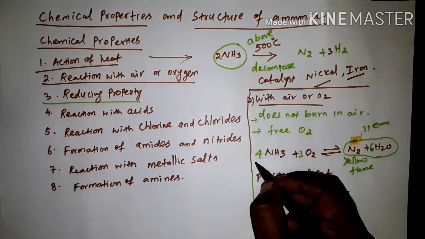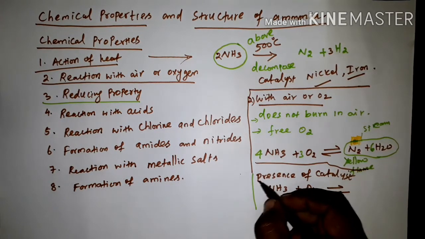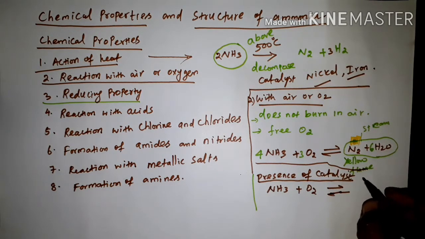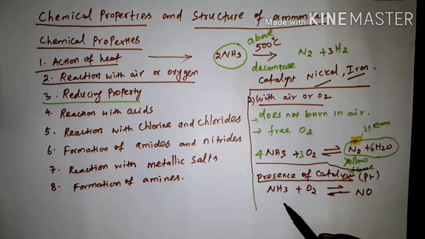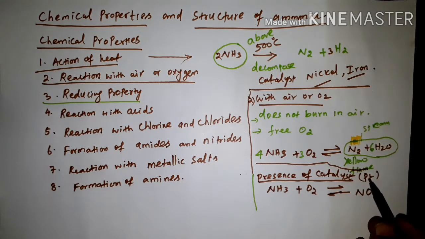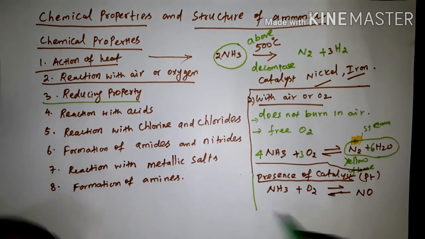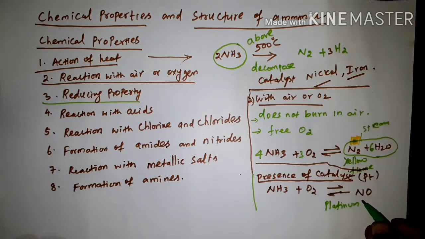What are the catalysts usually? Platinum, Pt, is one of the catalysts. So when ammonia reacts with oxygen in the presence of platinum, we are getting nitric oxide, NO.